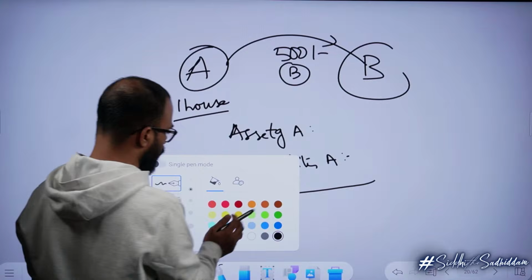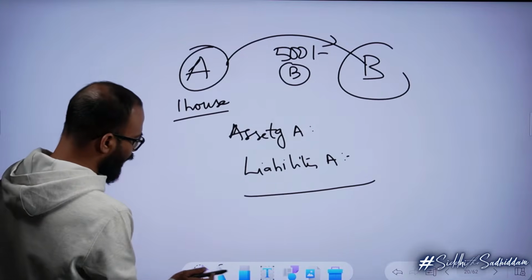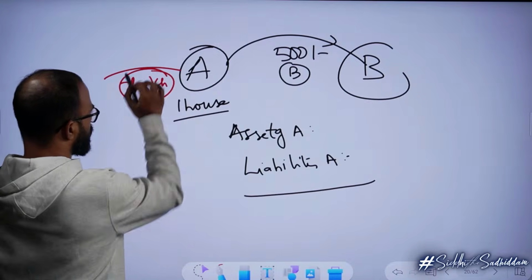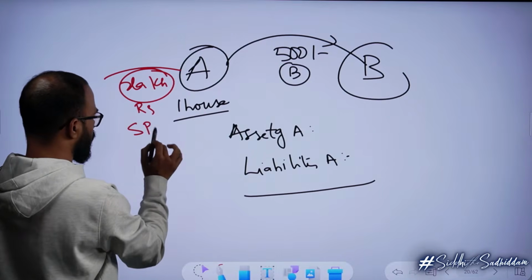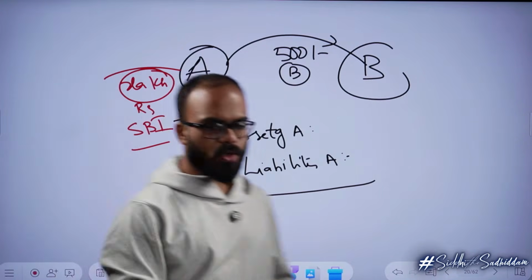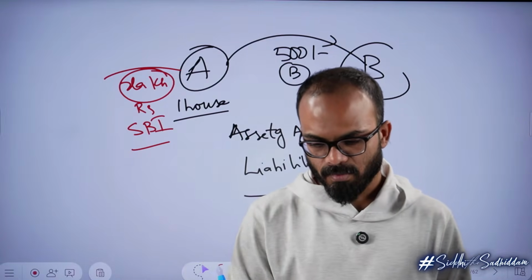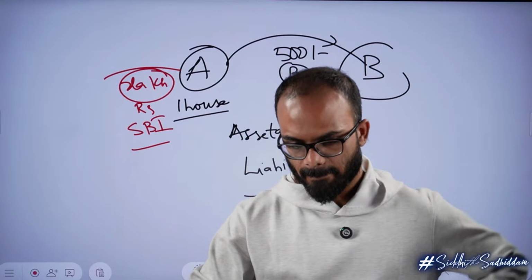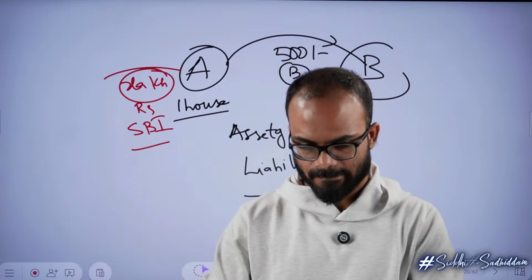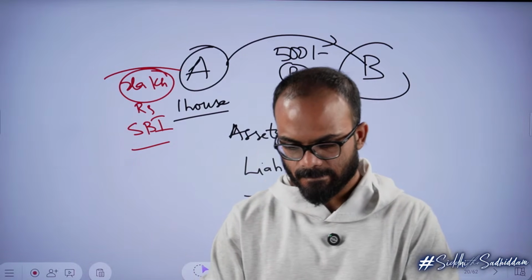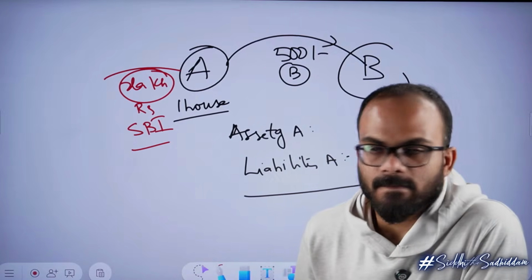A gave B 500 rupees, A has a house, and A took a loan of 2 lakh rupees from State Bank of India. What are the assets of A? What are the liabilities of A? House is the asset.